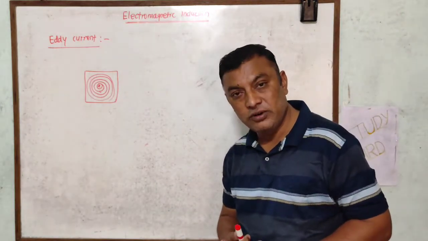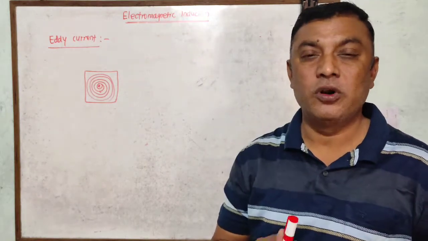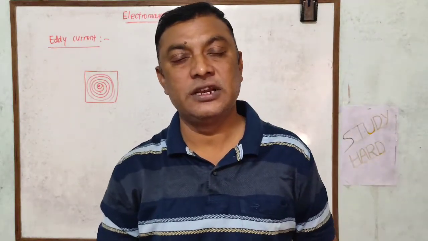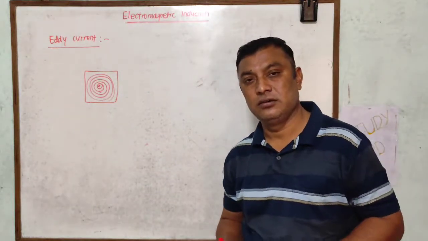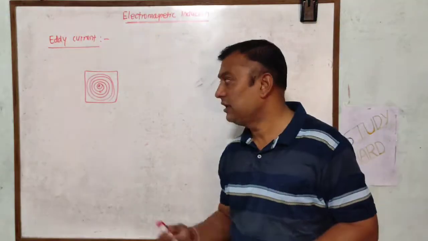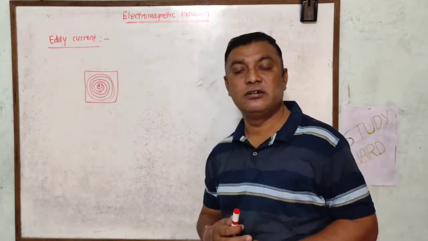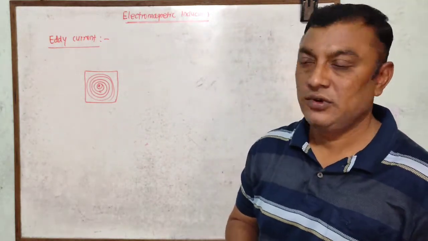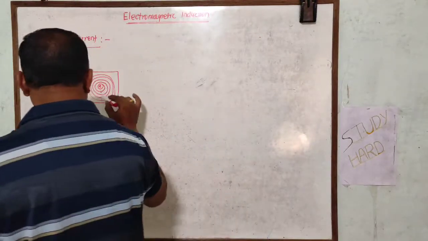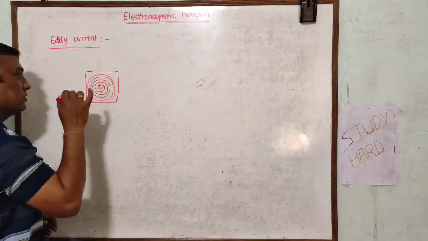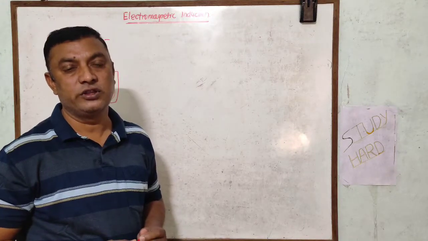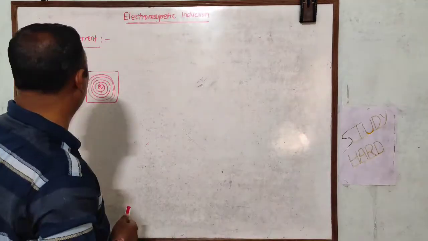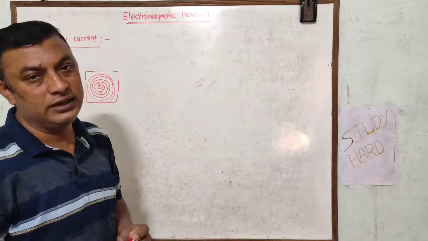This eddy current is an important effect that is considered in the case of the transformer, in the case of the dead-beat galvanometer, and in the electric brake. These are the examples that you can consider regarding eddy currents. What are eddy currents? That is the circulating electric current which is produced in a coil due to the current flowing through the coil. That circulating electric current is known as the eddy current here.